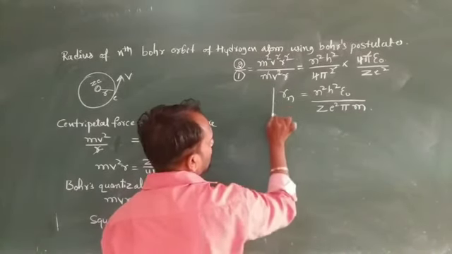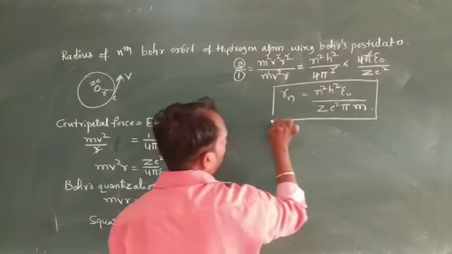So this one is the radius of the nth orbital.